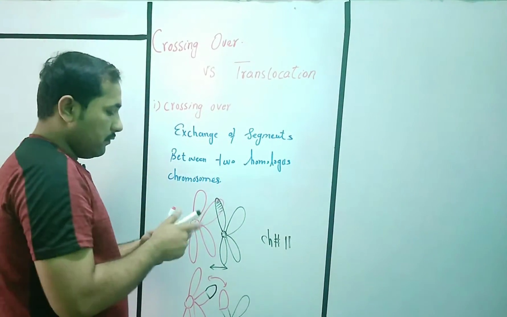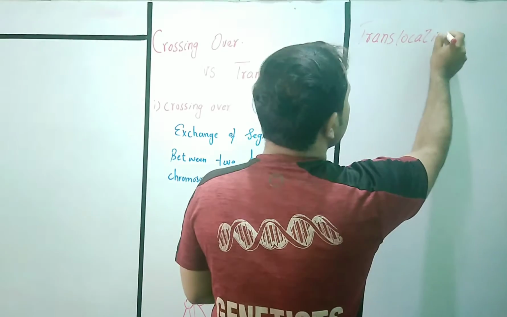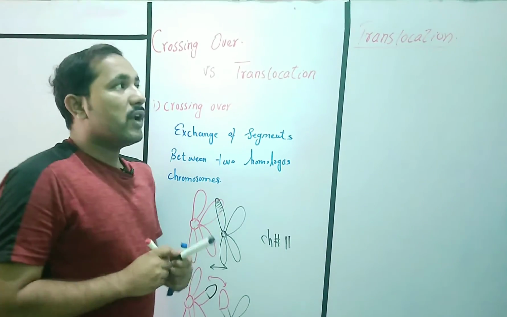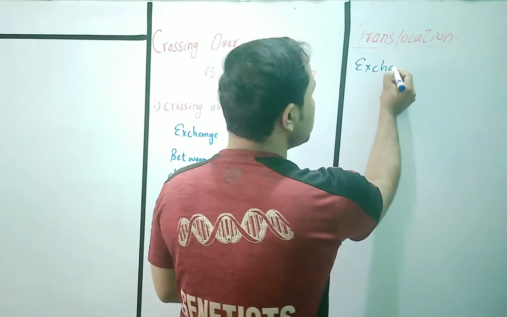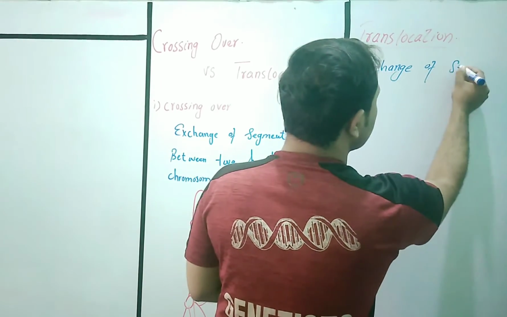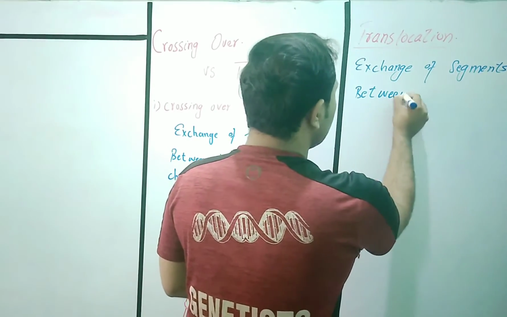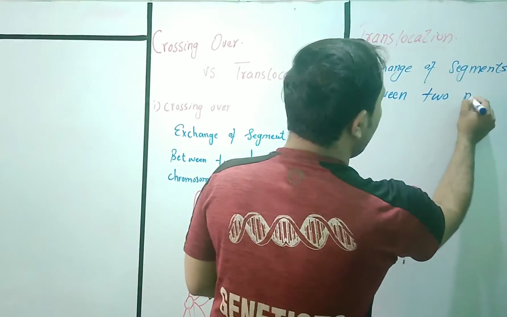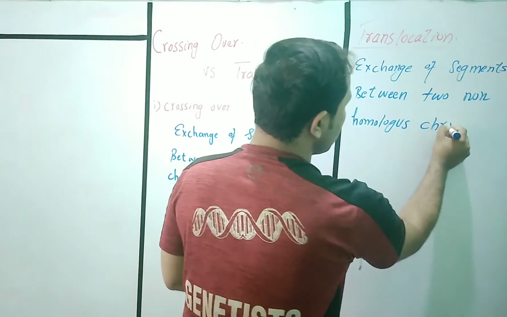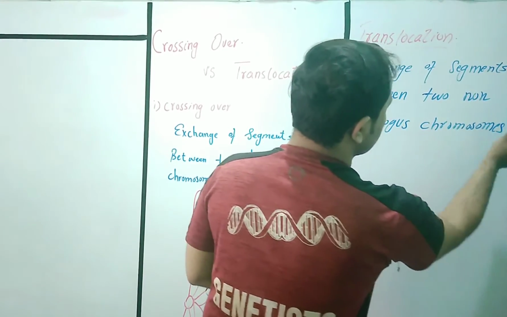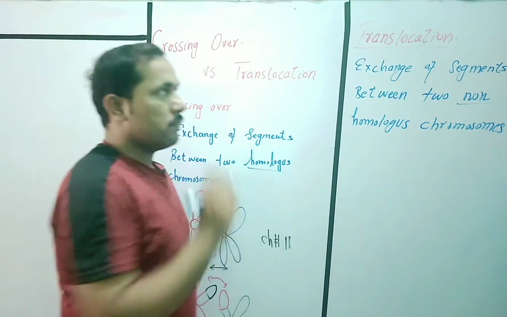The second term, which looks like crossing over but has a very small difference, is translocation. What is translocation? This is the exchange of segments between two non-homologous chromosomes. Between two non-homologous chromosomes. This is homologous chromosome exchange and this is non-homologous chromosome exchange.